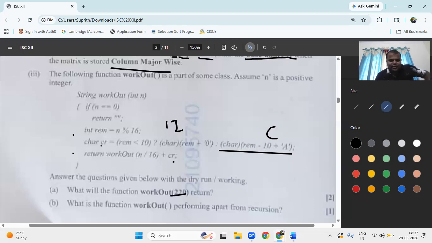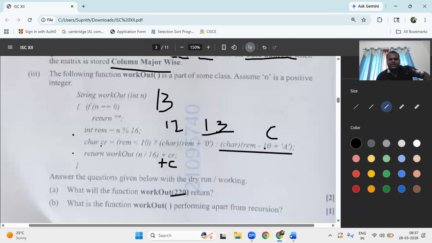C, we got C here, and it is a plus. It's backtracking, right? Now n divided by 16. What is the value of n? 220 divided by 16, what answer do you get? Here you have to take the quotient. 220 divided by 16, you get 13. What is the updated value of n? Now it is 13. Okay, is 13 equal to 0 or not? 13 modulus 16 is the remainder, since the numerator is less than the denominator, 13 is the remainder. 13 is less than 10? No. Again control moves to here.